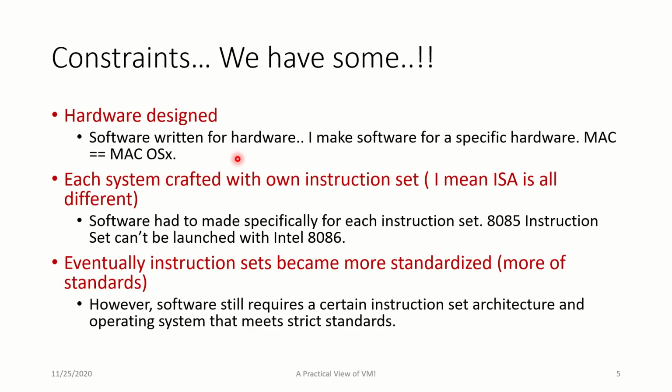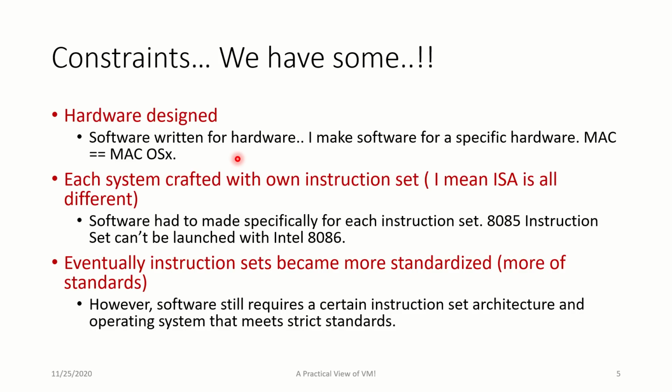Software written for hardware will be the normal statement that we all read. Whenever you have a software made, it will be made specific to a hardware. Windows operating system software will not work with Linux. I have been repeatedly telling you that. The software that you need to download should be specific for that operating system. For example, you are trying to download a game, it is available for Ubuntu, it is available for Windows, it is available for Android.